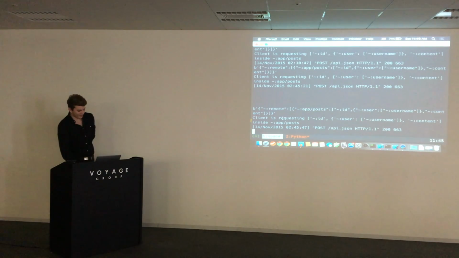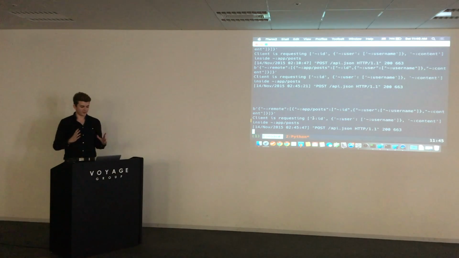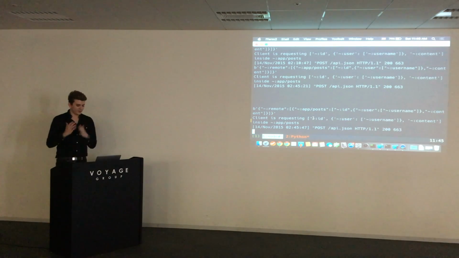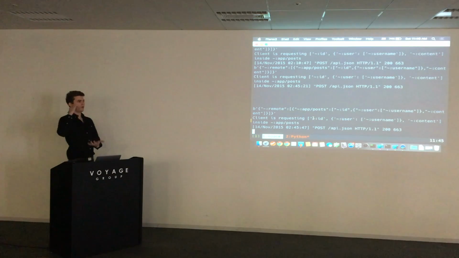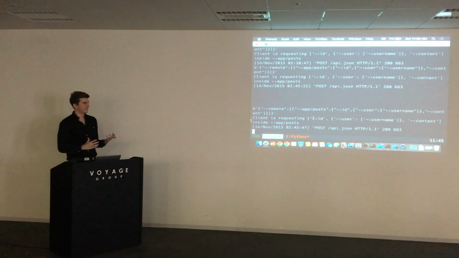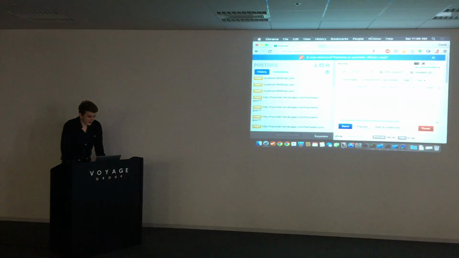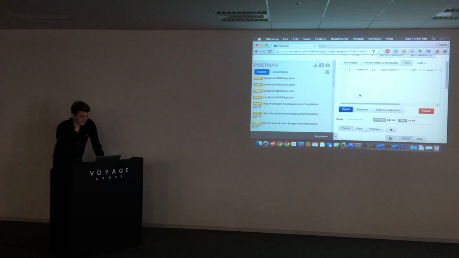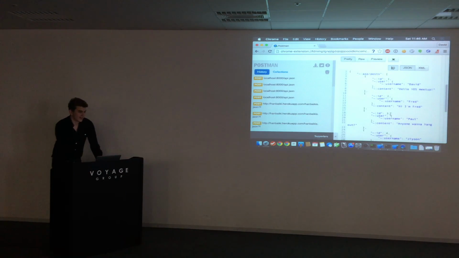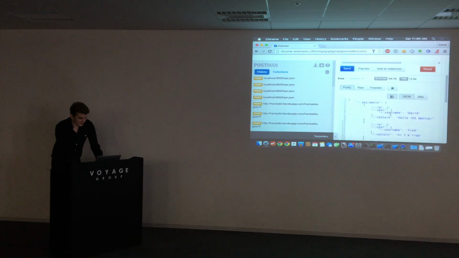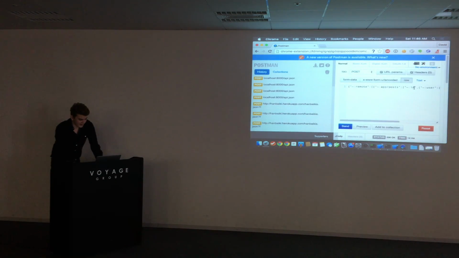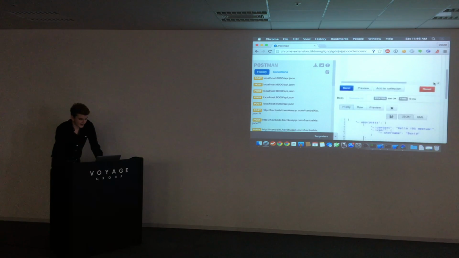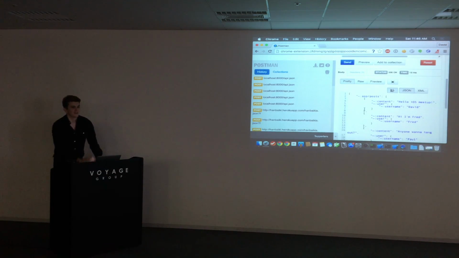Inside my little Python server, I just parse it down, and I say, okay, the client wants the ID, the user but only the username, and the content inside a post list. So I'm returning that kind of data. I can also show here that I'm not cheating. If I execute this against my local server, you can see that I'm only getting this data back and nothing else. So the server understands that. If I, for example, cut out the ID, then in return, I get the same thing back, but without an ID. So the server understands the query that I'm sending it and can react accordingly.